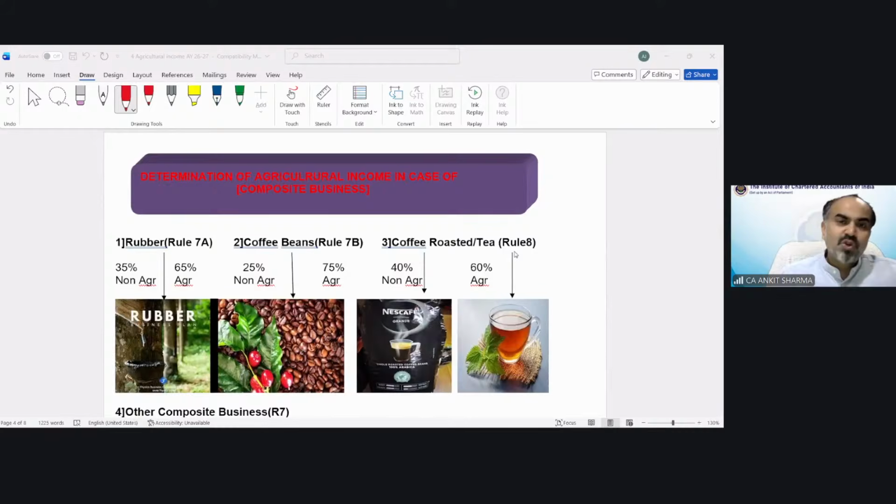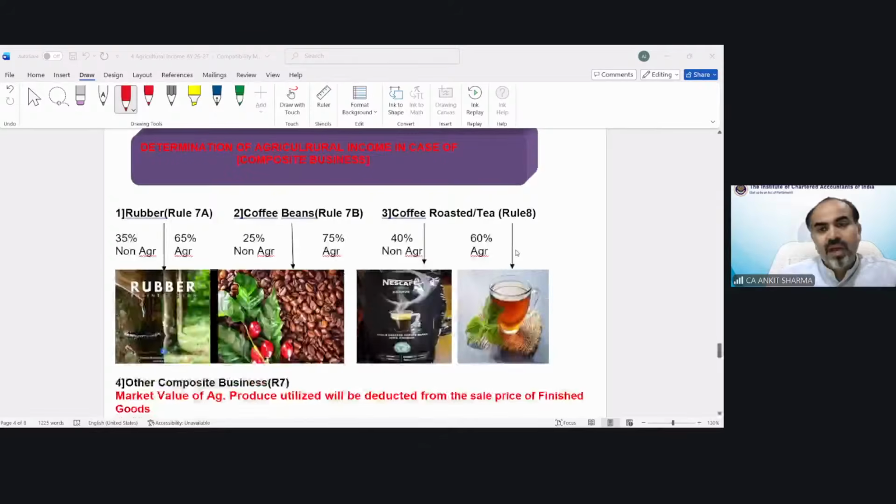So, determination of agricultural income in case of composite business. Those businesses having agricultural activities as well as non-agricultural activities fall in this category. We have 3 specific businesses for which a specific percentage has been mentioned.